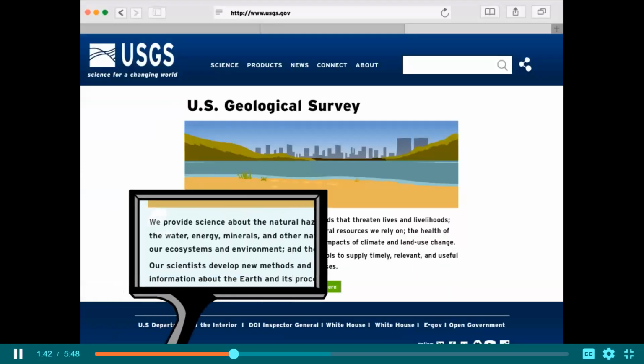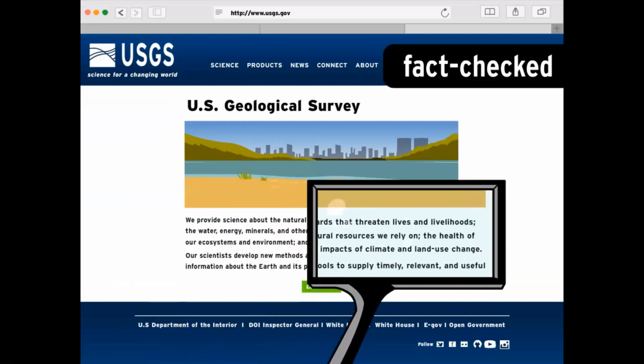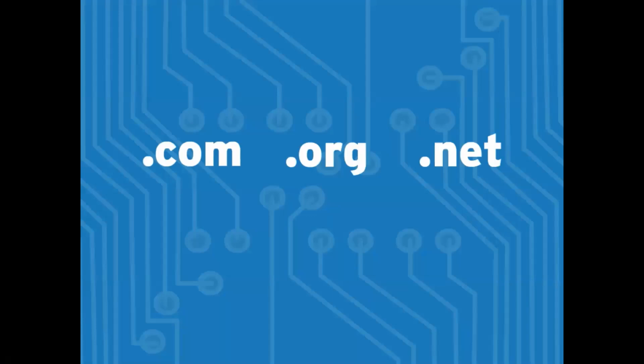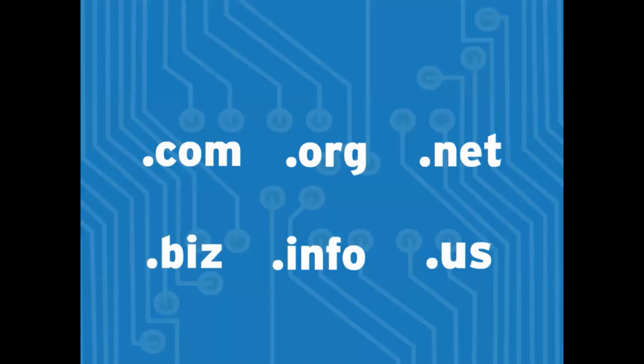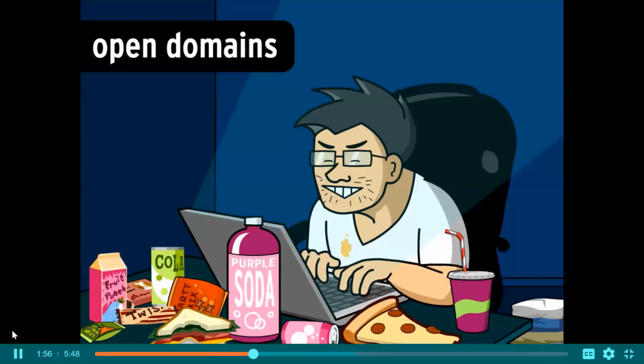Most of the sites in these domains are rigorously fact-checked. The information they contain has been reviewed and verified to be true. Other common domains, .coms, .orgs, .nets, whatever, are open. That means any old person can buy one of these spaces and put whatever information they want there.